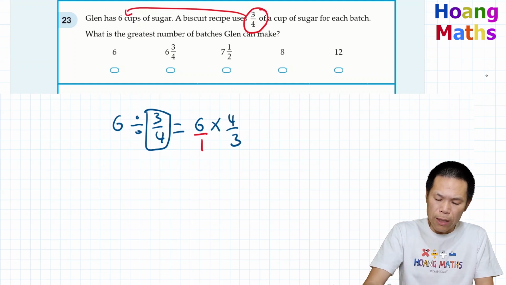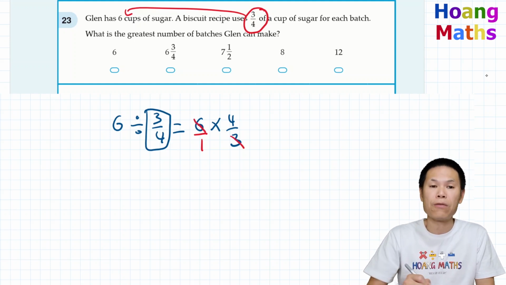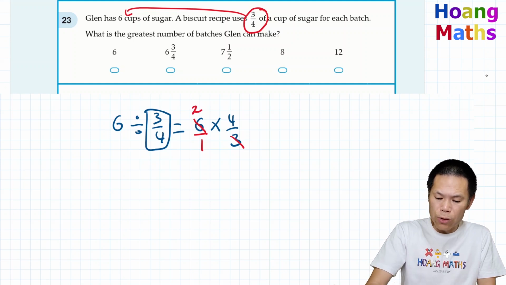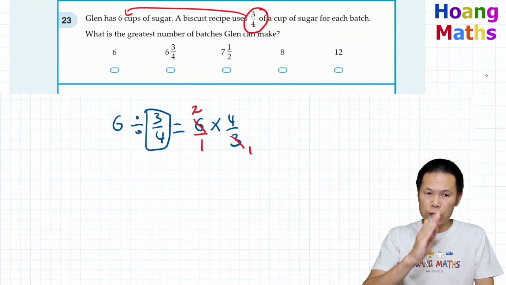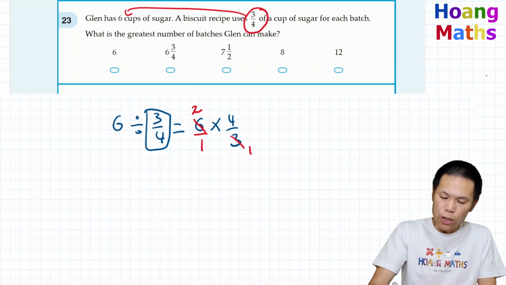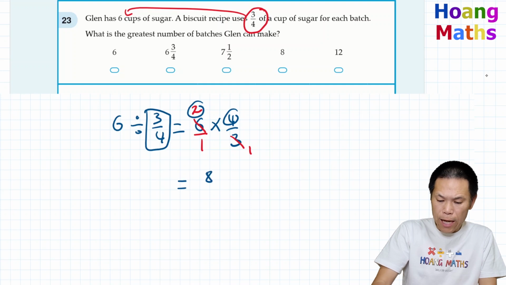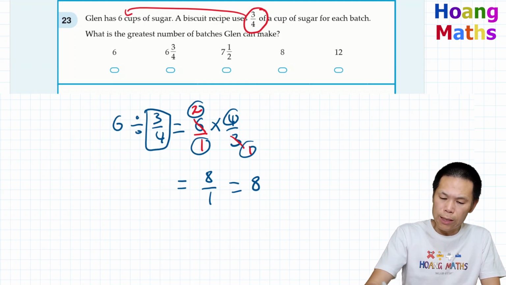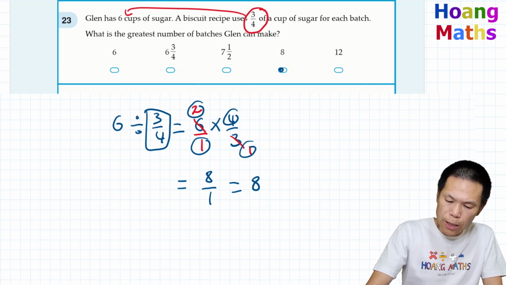So this 6 here and this 3, both can divide by 3. 6 divided by 3 is 2, and 3 divided by 3 is 1. So now we just times them together. The numerator, 2 times 4 is 8, and then 1 times 1 give me 1. So therefore, the greatest number of batches is 8. So this should be the answer.